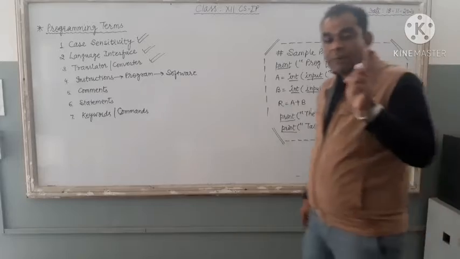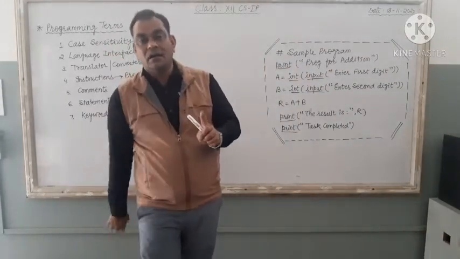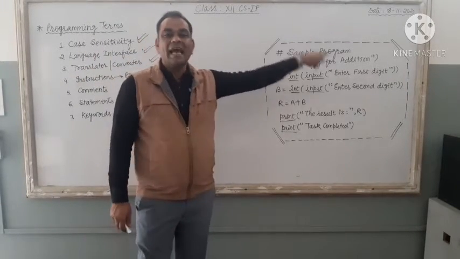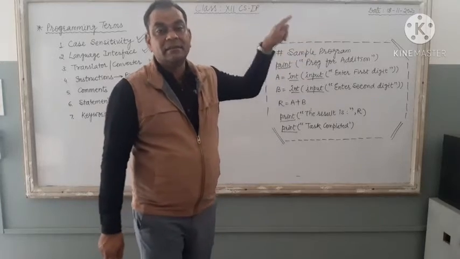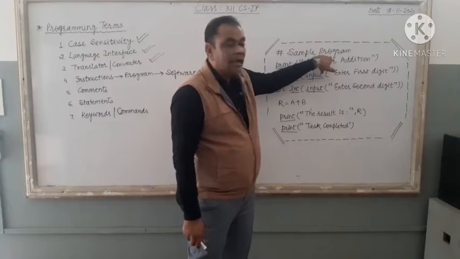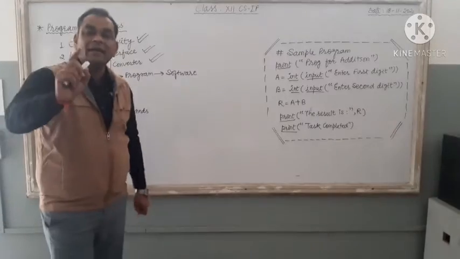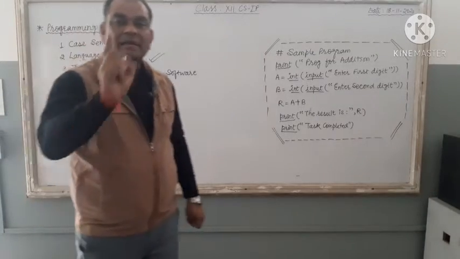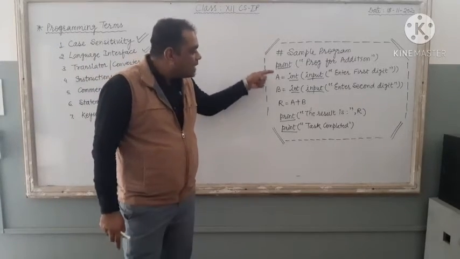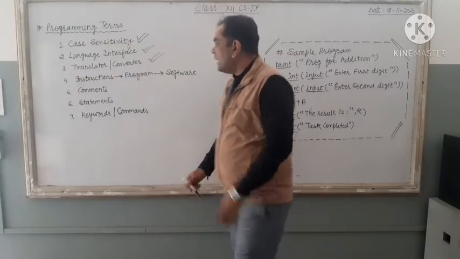Now, Python is an interpreter based language. Interpreter means it is a line based converter. Interpreter takes the very first line of your program and checks whether any error is there in the line. If no error is there, then it will convert the line into machine code. So just remember, Python is an interpreter based language, and the interpreter converts each and every line of your program separately. Done? Next thing.